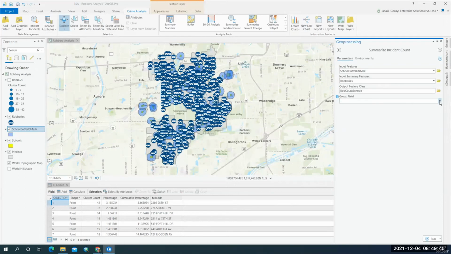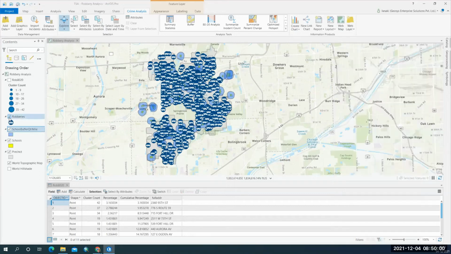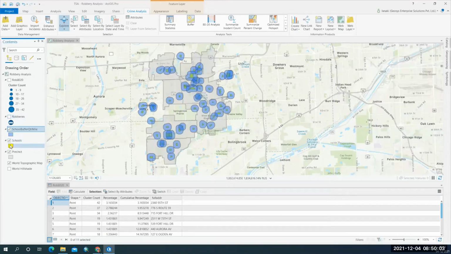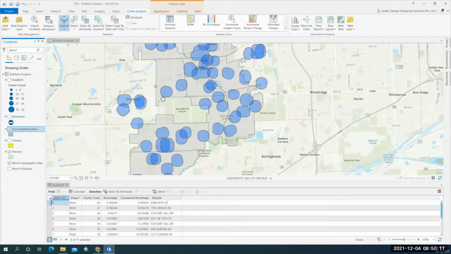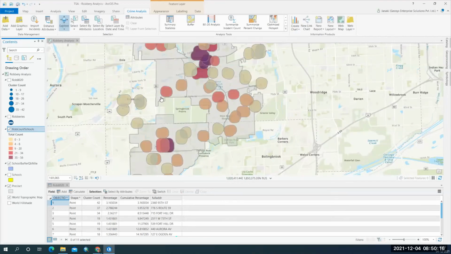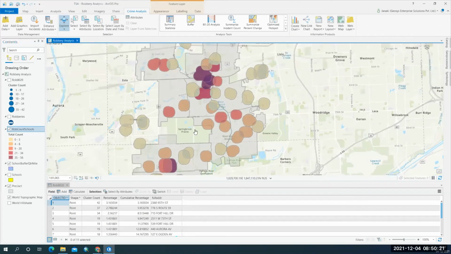So I have a group field. I can group it based on month. You can group it based on year, date, whatever you like. I'm clicking on run. So let me turn off the robberies. Let me turn off the schools. Now I have the school zones. Now I want my output to show me the list of robberies that are occurring in each and every school zone.